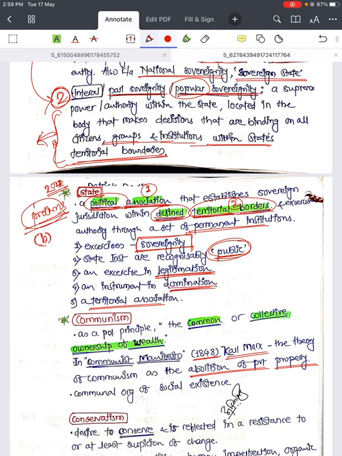So we have seen these laws which are made by the state, they have precedence over all other social rules and norms. That's why it is an instrument of domination, and it is a territorial association because in a state you will have a particular territorial entity, and in a nation it is not required to have territorial borders or association, right? So state is a territorial association.